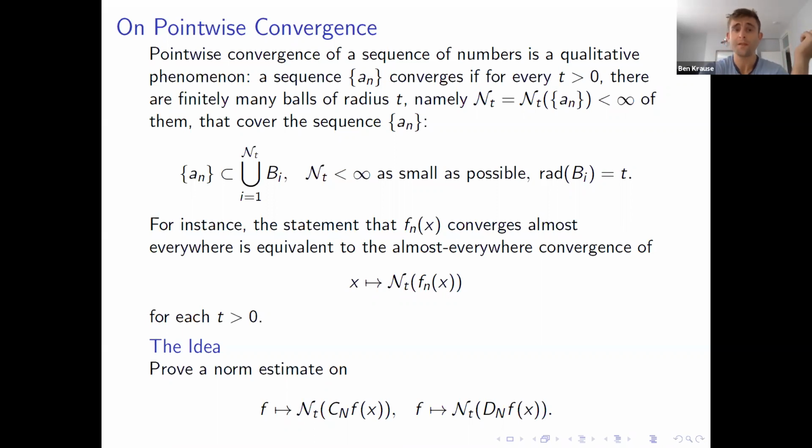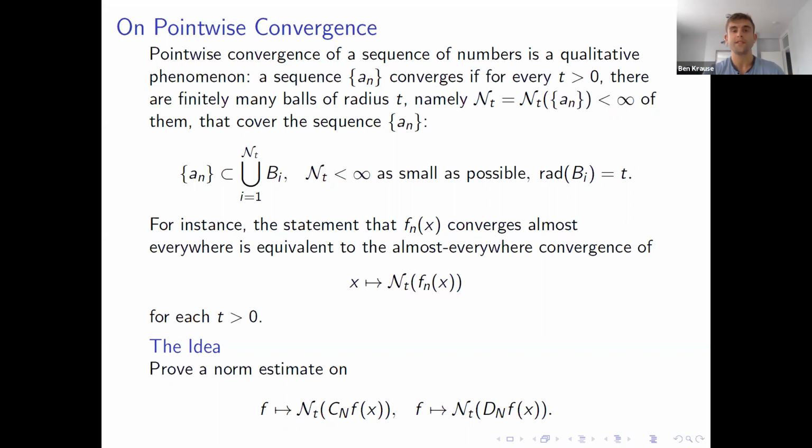With this in mind, we can recast the statement that a sequence of functions converges almost everywhere as: the map that sends x to the covering number at altitude t of the sequence f_n of x is finite for each t. What this says is that for almost every x, there exist only finitely many balls of radius t that cover the collection f_n of x. So the sequence f_n of x is trapped in a finite union of balls of radius t.